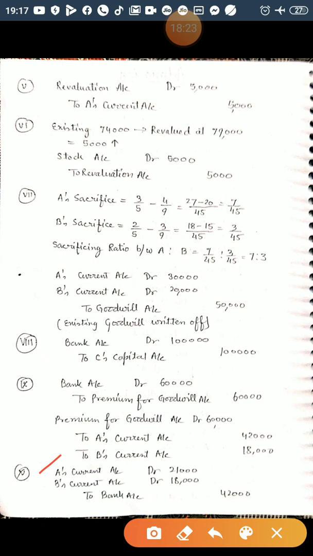A's current account debited, B's current account debited to bank 21,000 and 9,000, half of the 42,000 and half of the 18,000. Sorry, it should be 9,000, not 18,000, and the amount should be 30,000. Wrongly I have written.